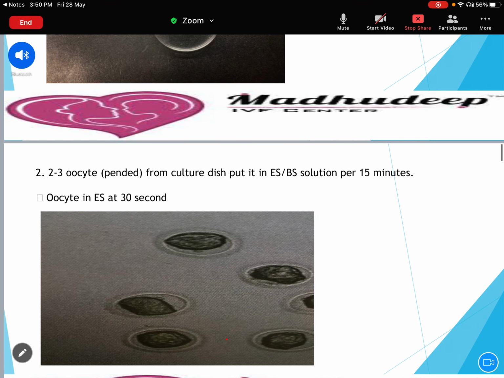Now take 2 to 3 oocytes from the culture dish and put them in the ES or the VS. If embryo, in the ES solution; if oocyte, in the VS solution for 15 minutes. This again varies. Usually, for day 3 embryos, we put them for 10 to 12 minutes, and for blastocysts, I usually put them for 15 minutes.